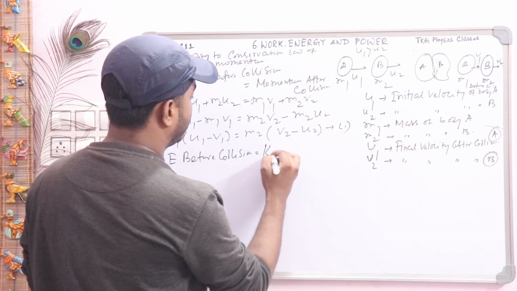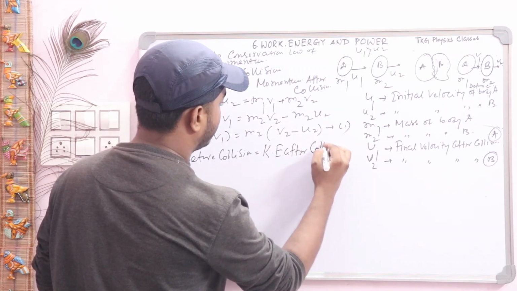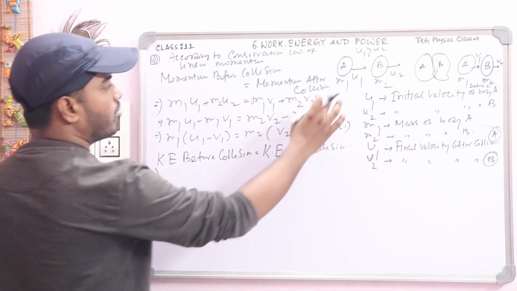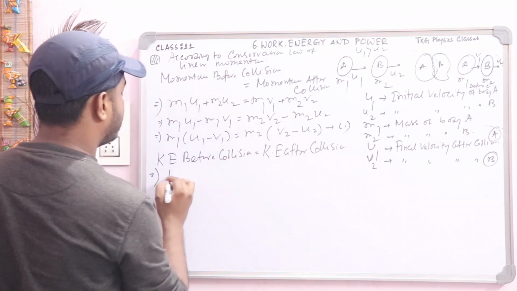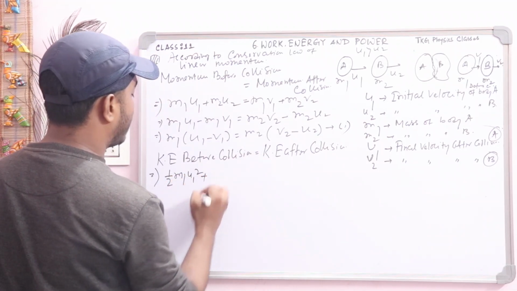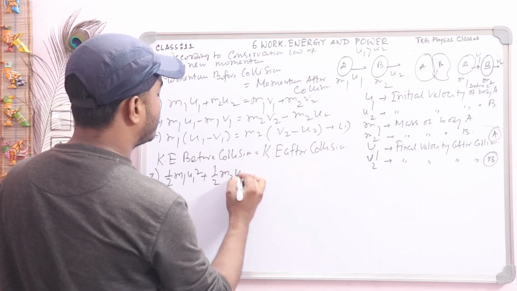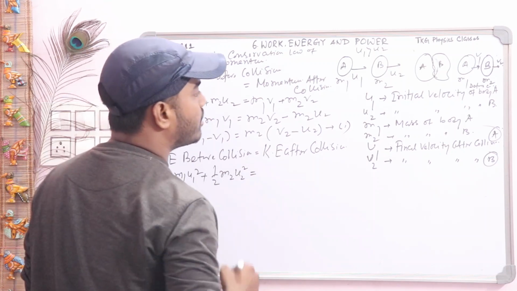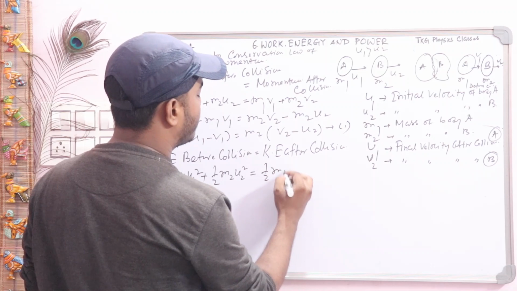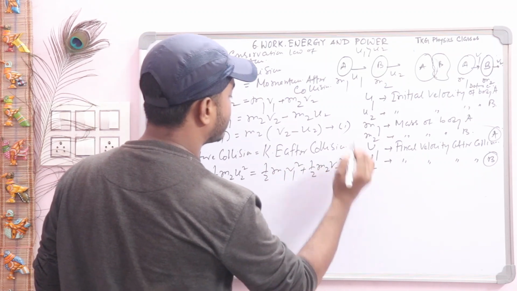kinetic energy before collision is equal to kinetic energy after collision. So what about kinetic energy before collision? Mass m1 has velocity u1, so this body has kinetic energy half m1 u1 square, plus this body has half m2 u2 square, that is equal to kinetic energy after collision, half m1 v1 square plus half m2 v2 square.